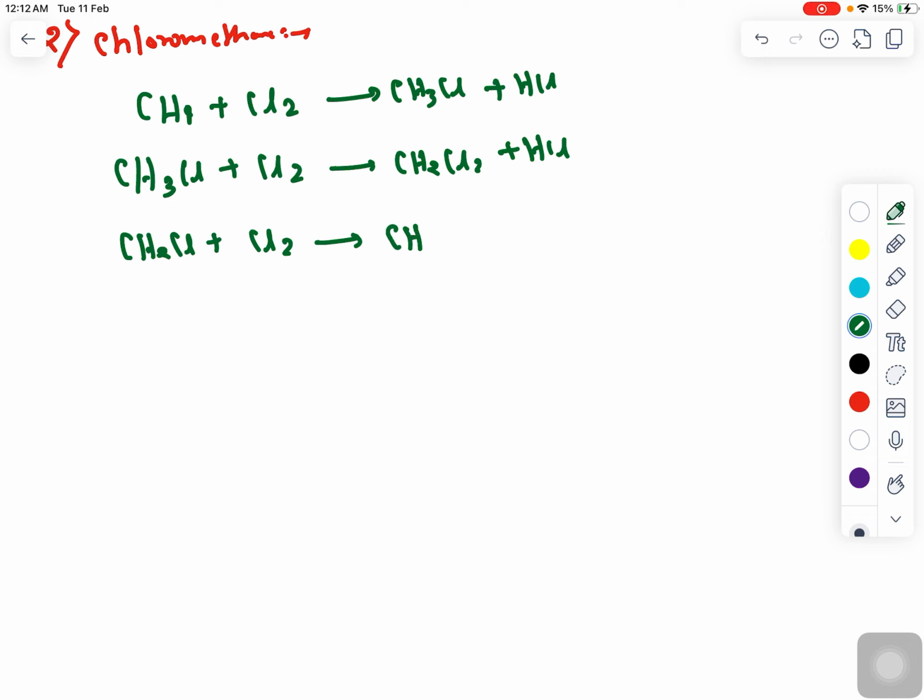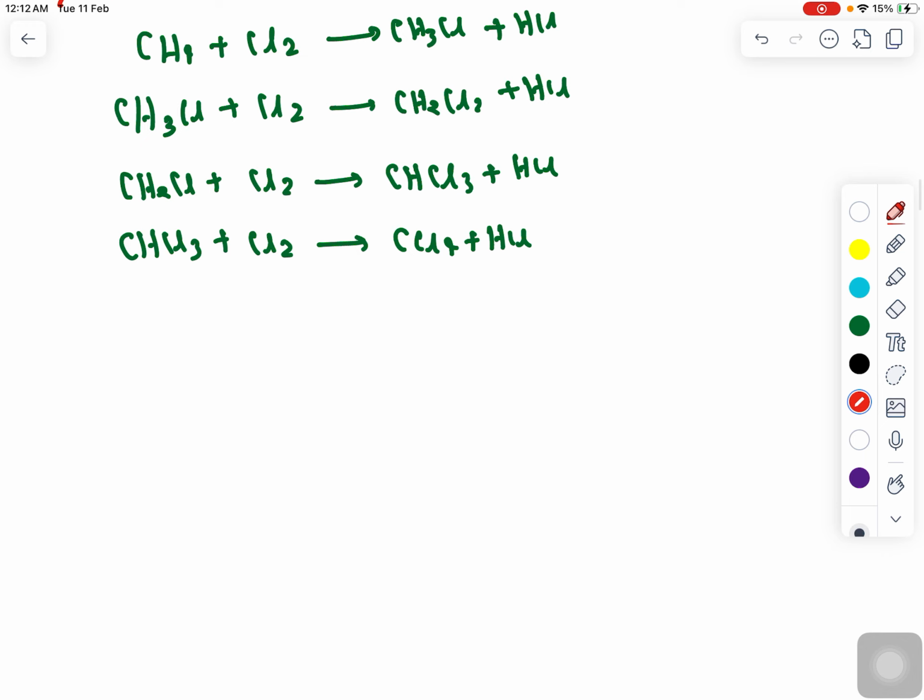It will form chloroform, CHCl3, plus HCl, and again this CHCl3 will react with Cl2 and form CCl4 plus HCl. All of these reactions happen due to the free radical mechanism. The second thing, and the most important part, is that all of these reactions are very exothermic reactions, and this reaction is happening in the gas phase.